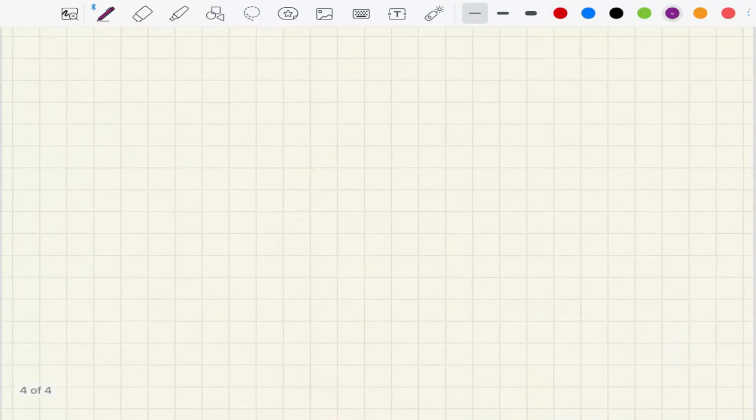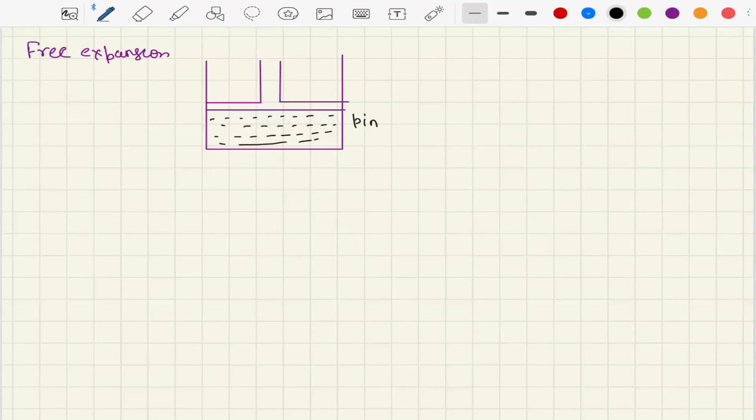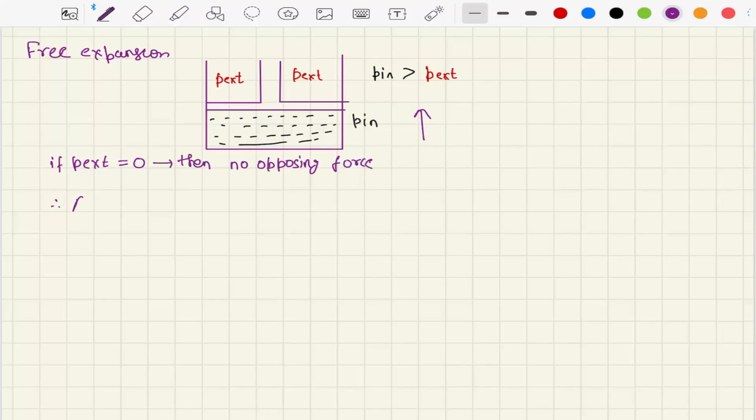So free expansion. For example, consider a container, and let us consider gas is there inside, pressure is P internal and outside pressure is P external. And for example, consider that P internal is greater than P external. Now if we do P external is equal to 0, then there is only one force which is going to apply in this case, and there is no opposing force. Therefore work done is going to be 0,